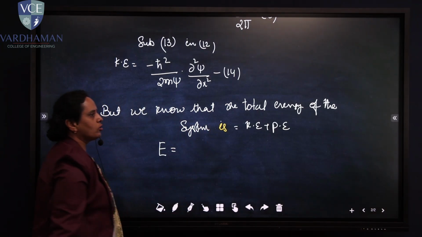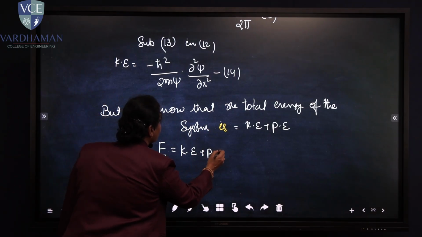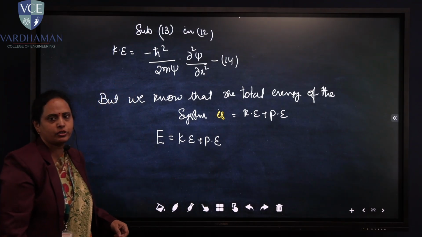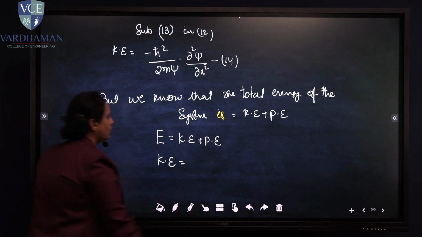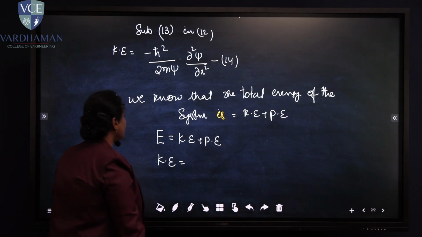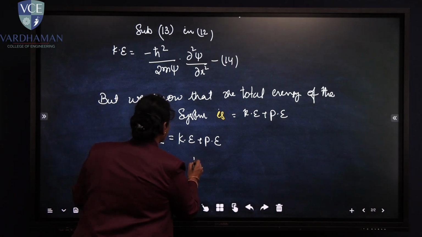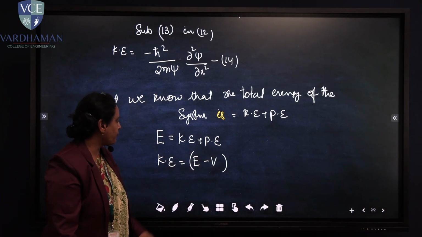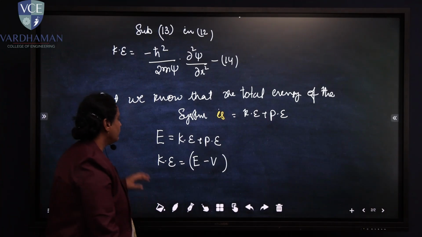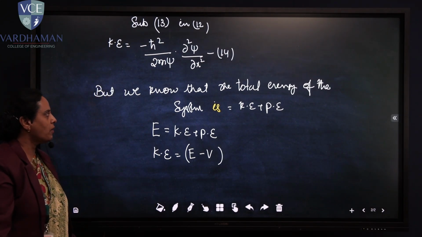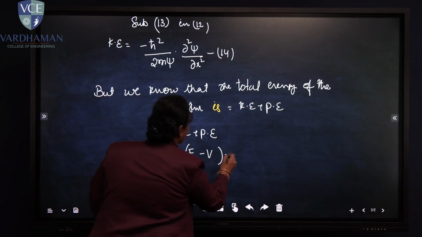E is equal to kinetic energy plus potential energy. But I have already calculated kinetic energy quantum mechanically. So let me write this equation in terms of kinetic energy as kinetic energy is equal to E minus V, where the potential energy we are taking as capital V. So keep it like that. Kinetic energy is equal to E minus V. Make it equation number 15.